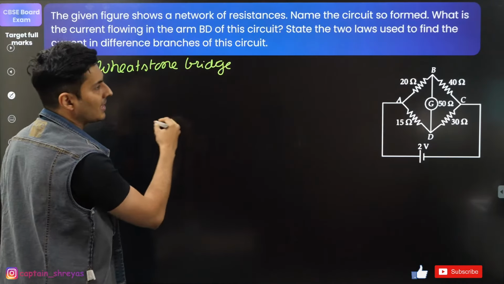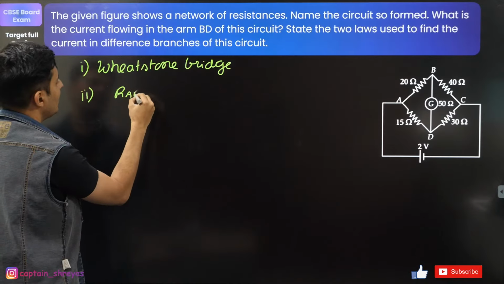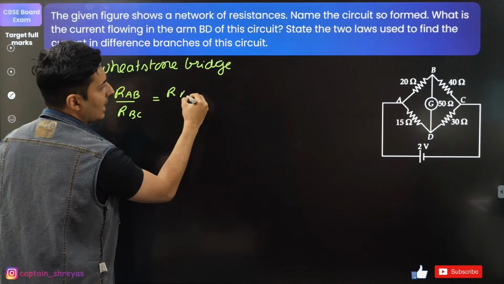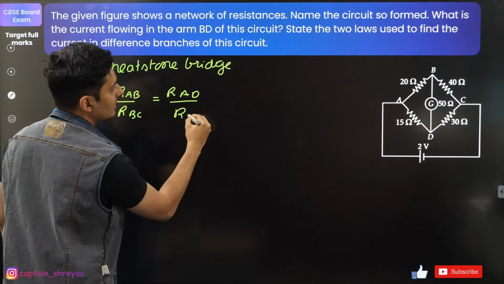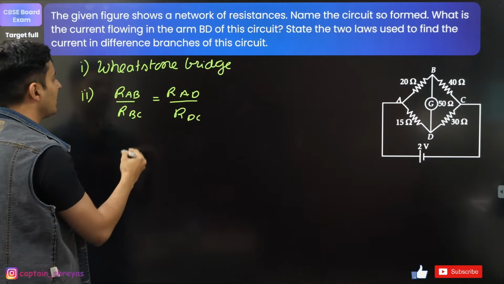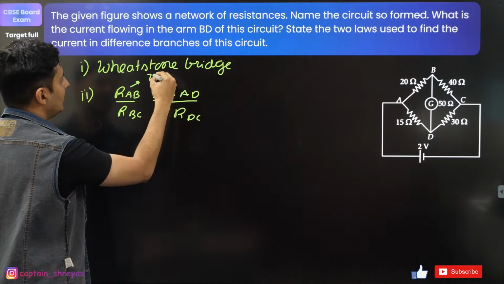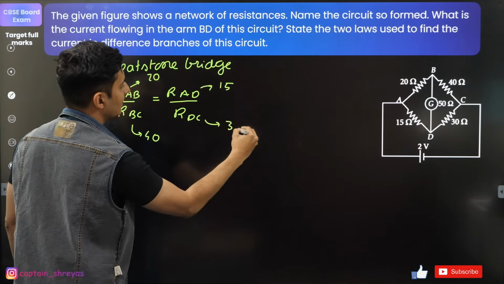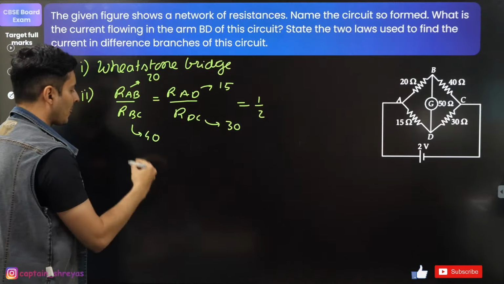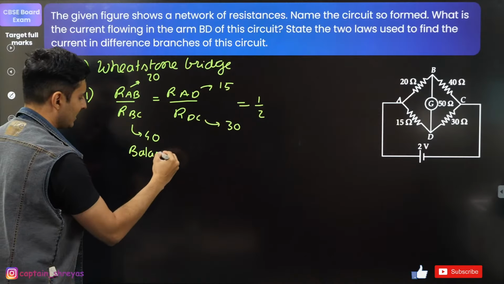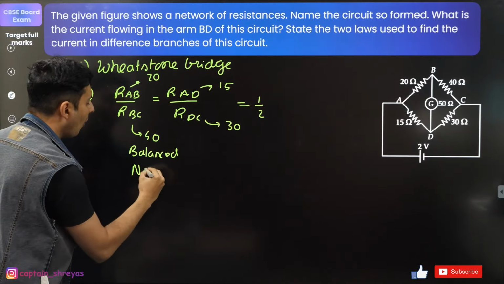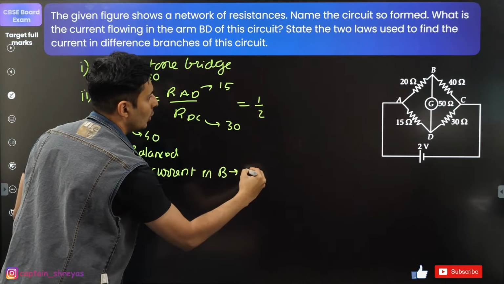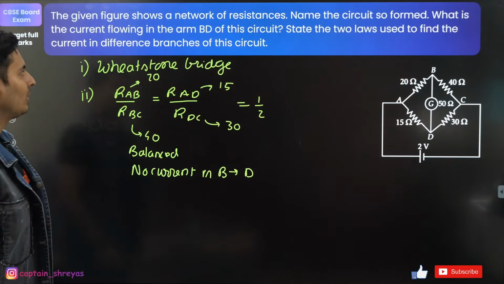If you look at the resistances, resistance between AB upon resistance BC, and resistance AD and resistance DC, I think the ratios are equal. This is basically 20, this is basically 40, this is basically 15, this is basically 30. This is in the ratio 1:2. So it is basically balanced, and hence no current. Hence there is no current in B to D. That's the second part of the answer.